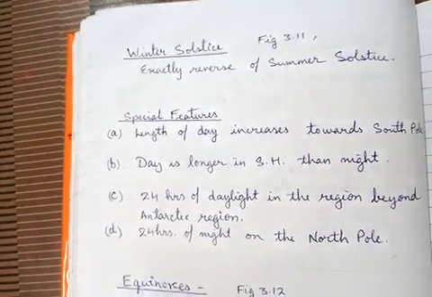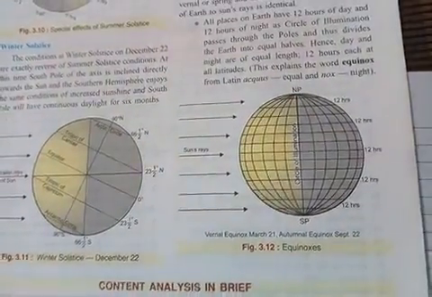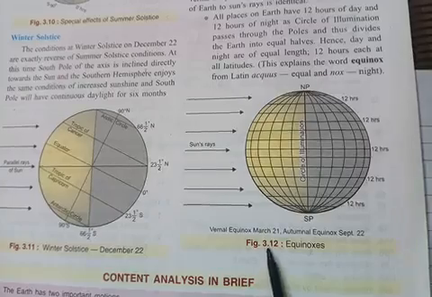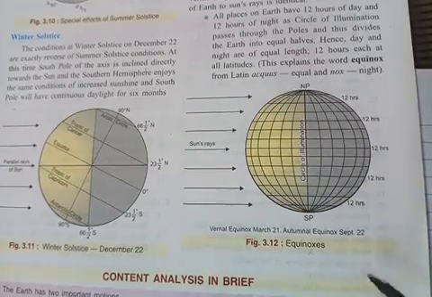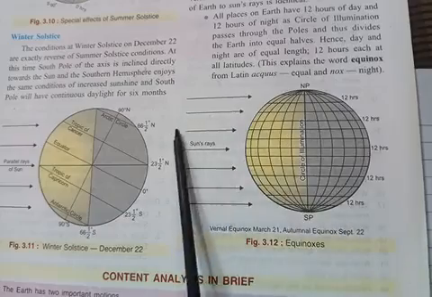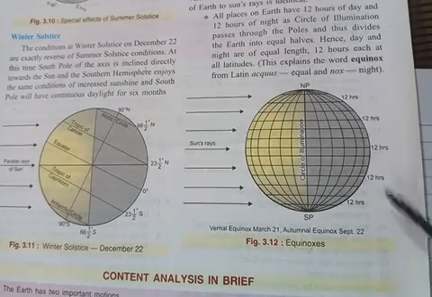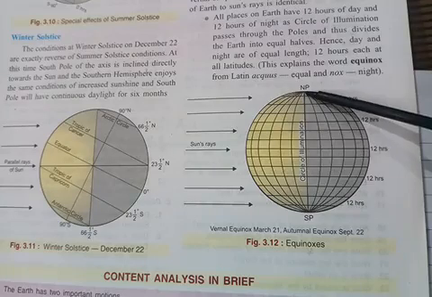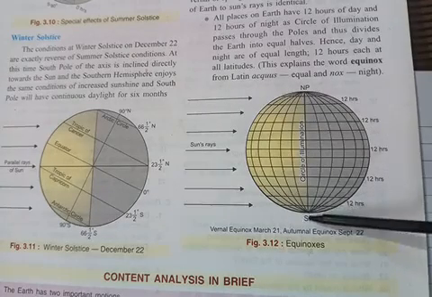Now the last point is the equinox, and I will show you the diagram here. All of you see this figure 3.12. It shows the equinox. You can find here the sun rays falling vertical on the equator. Circle of illumination, can you see here? It crosses from North Pole to South Pole.